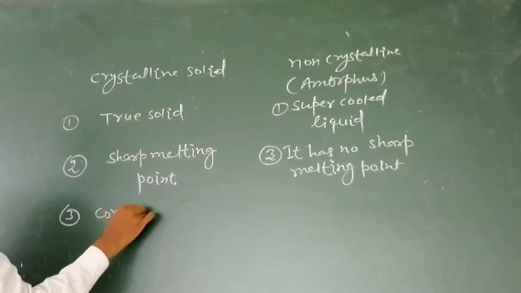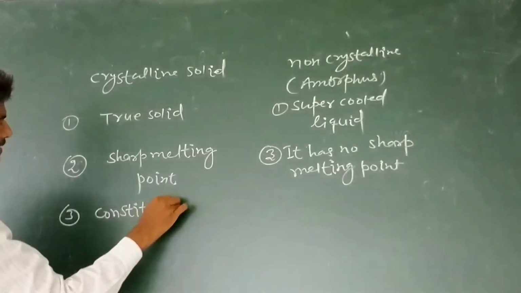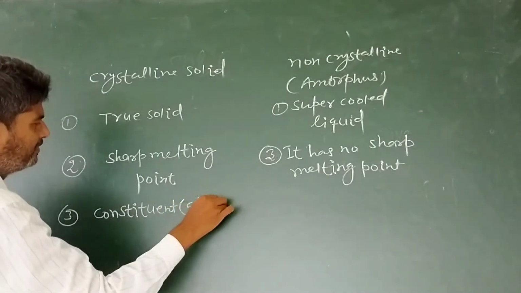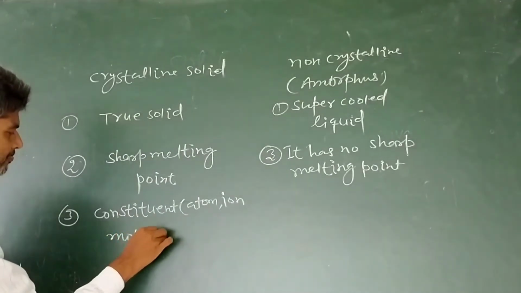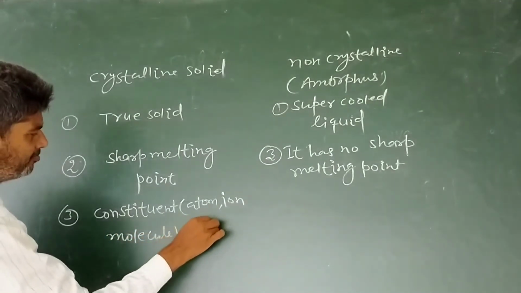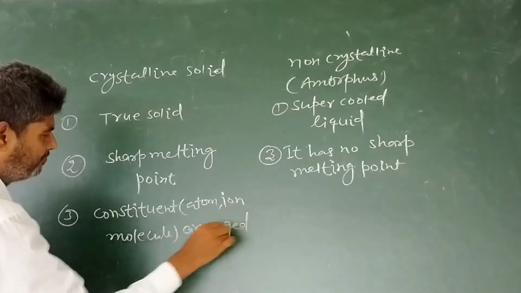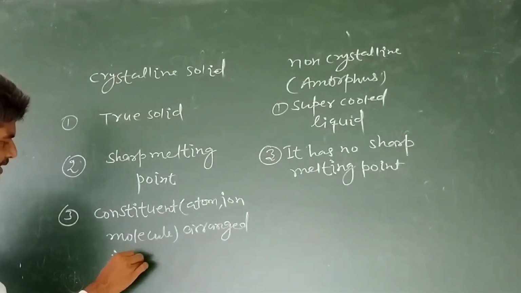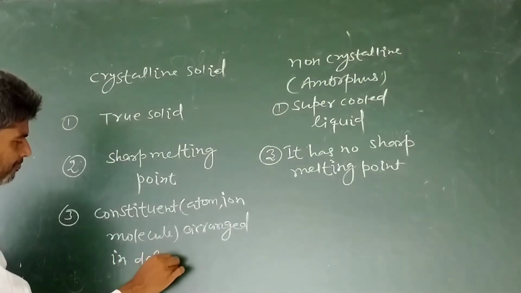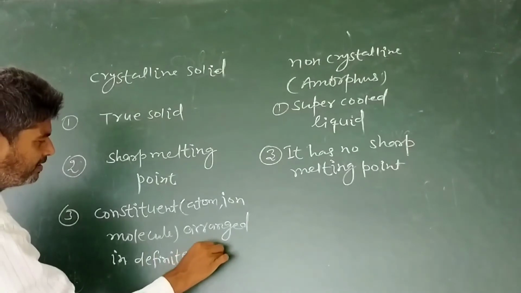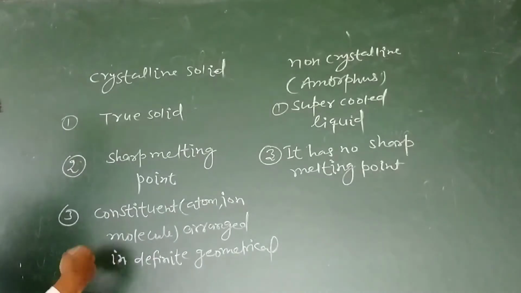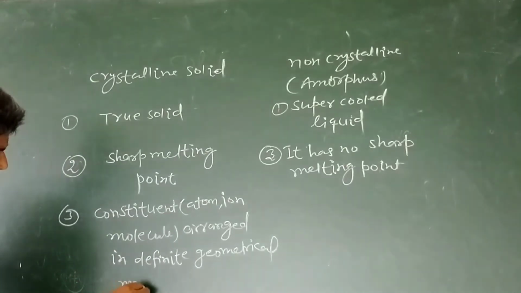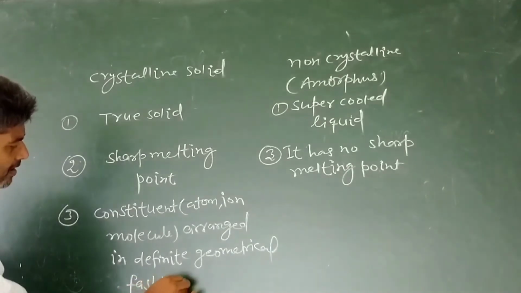Constituents, that is atom or ion or molecule, are arranged in definite geometrical fashion or manner in crystalline solid.